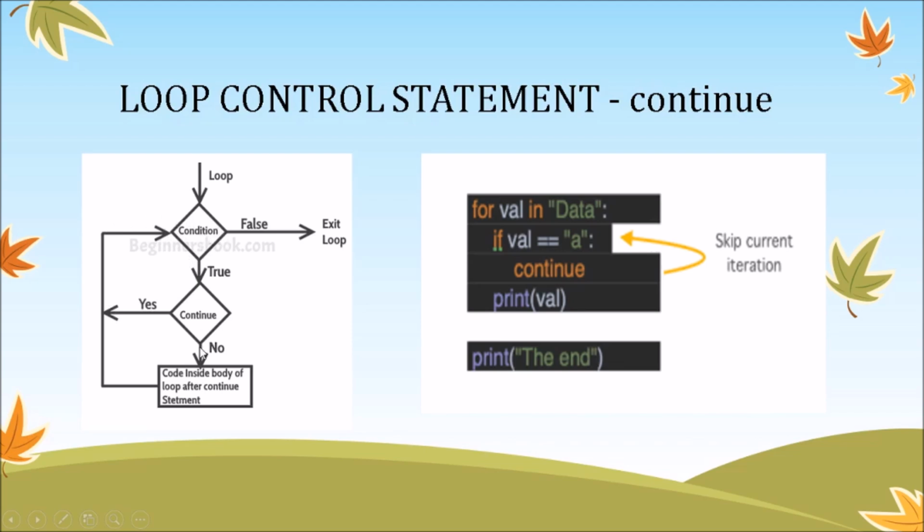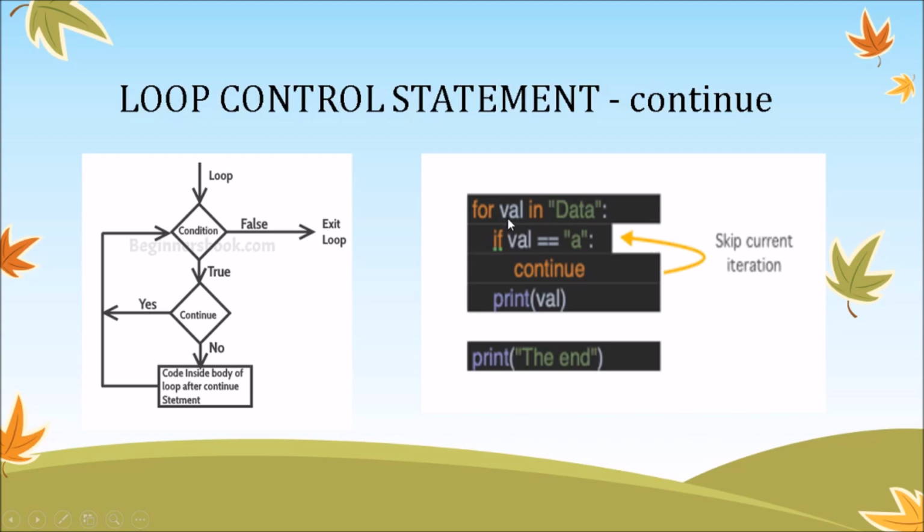If the continue condition holds false, then we keep executing the rest of the body of the statements and then move to the next iteration. So basically continue skips one iteration.